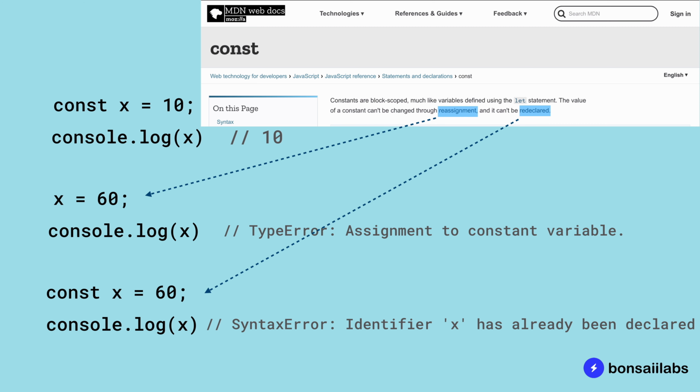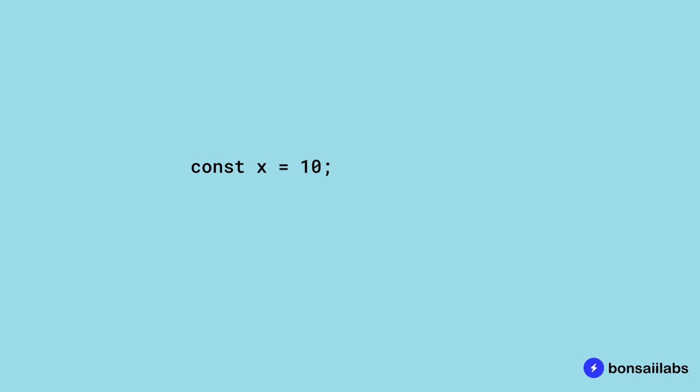Now, if we only look at the reassignment case, does it mean that once a value has been bound to a variable using const, the value will not change at all? Is it really immutable? For example, if we change the value of x to be 60, the type error shows up. Let's try another example to see if it's really the case.